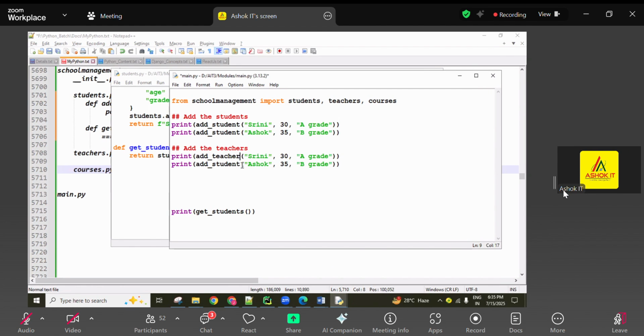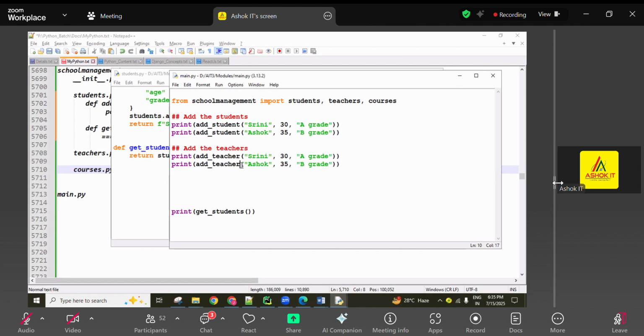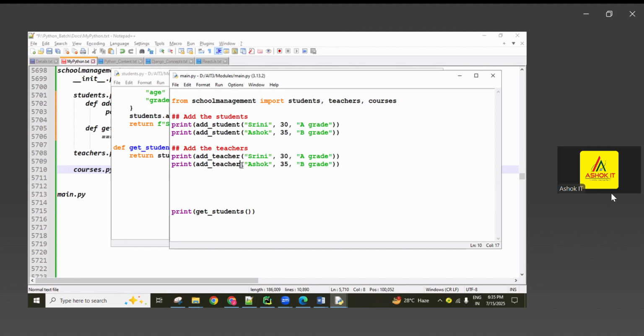Add teacher. And here also add teacher. If we are using IDEs, guys, like PyCharm, Atom, Sublime Text or Visual Studio Code, when we type 1 or 2 letters, the full names automatically come. Code intelligence is there, guys.